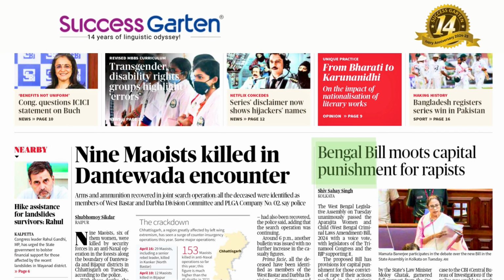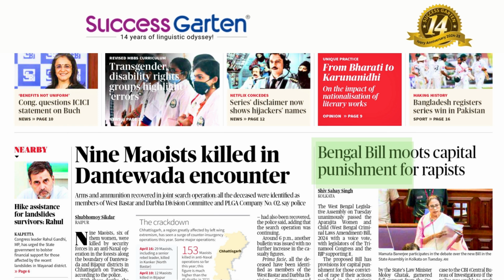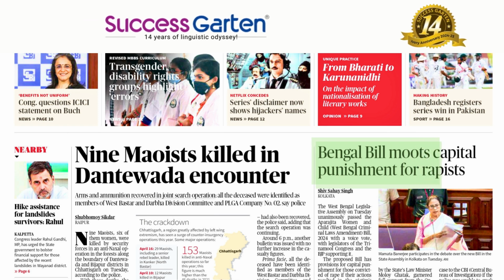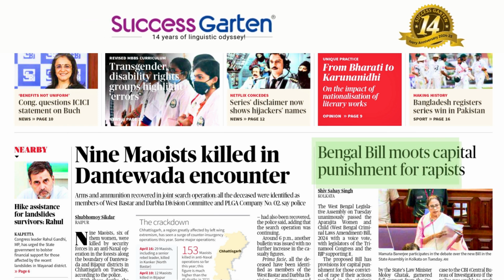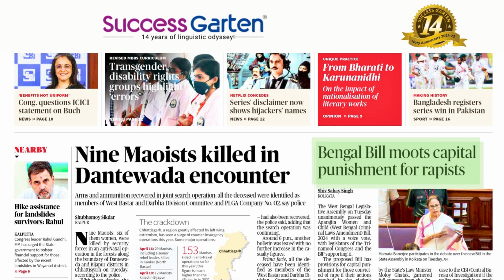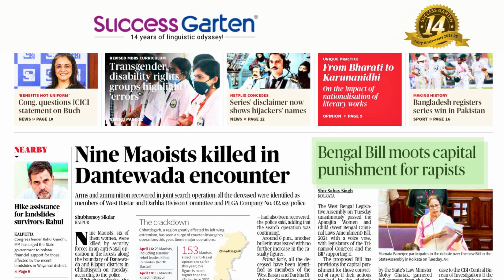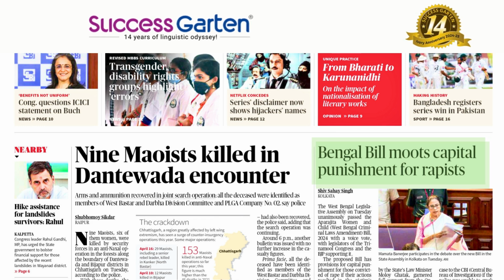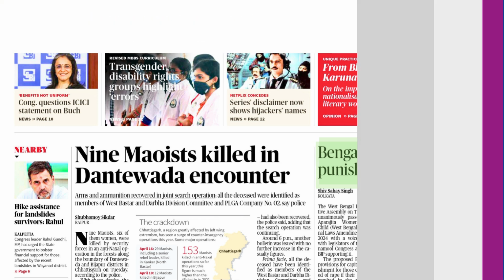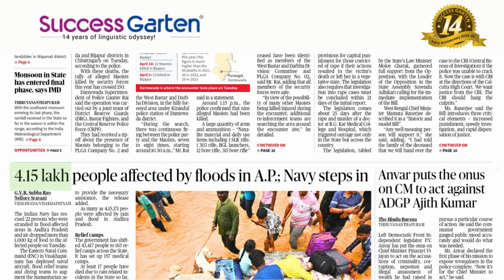Bengal bill does moot capital punishment for rapists. Does Bengal bill moot capital punishment for rapists? Why does Bengal bill moot capital punishment for rapists? Bengal bill moots capital punishment for rapists, doesn't it? Capital punishment for rapists is mooted by Bengal bill. All the language properties can be expected. Now we move to the next news item.